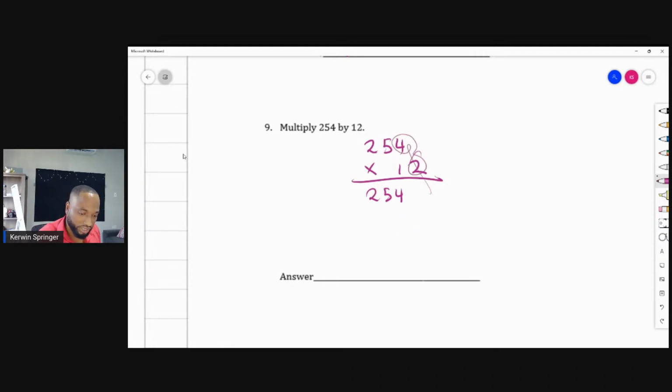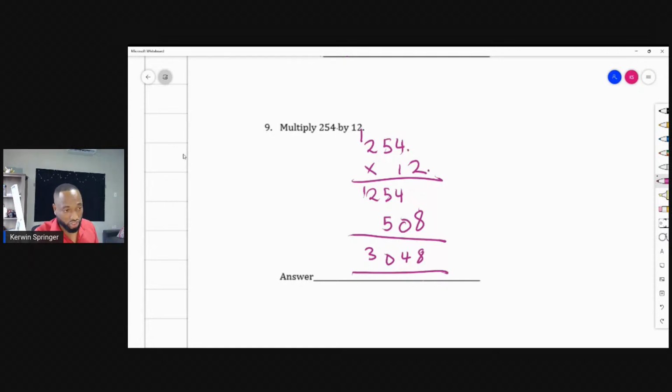Let's go through this. 2 by 4 is 8. 2 by 5 is 10. And 2 by 2 is 4 plus 1 is 5. 8, 4, 0, 3. And there's no decimal point to move. The decimal point started off on the end here. So your answer is straight up 3048.